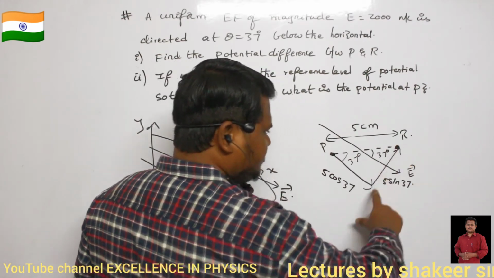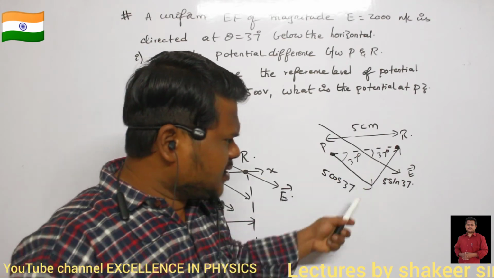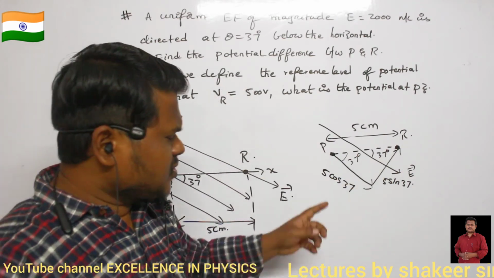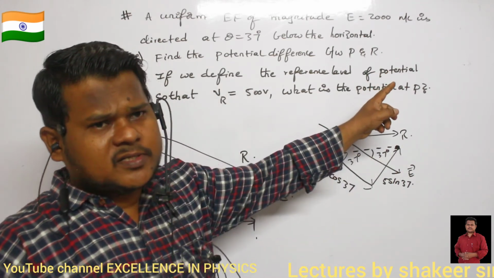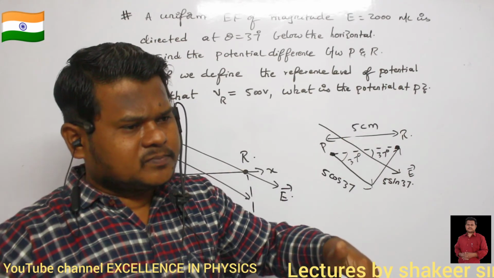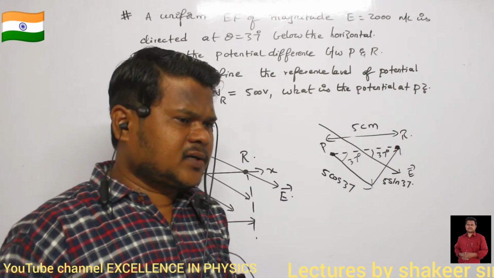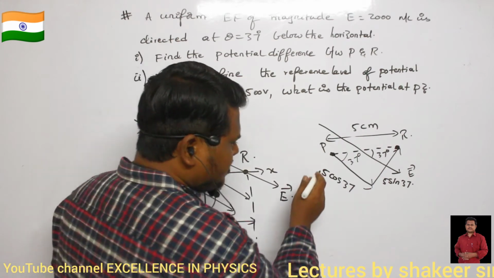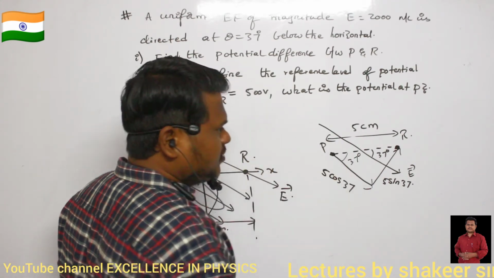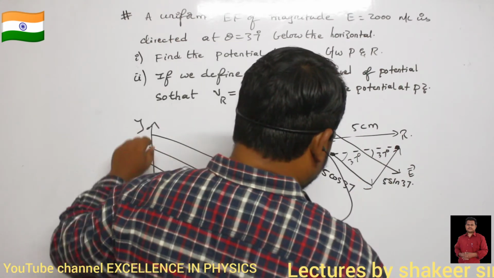5 cos 37 is in which direction? Perpendicular to the direction of electric field. If I move perpendicular to the direction of electric field, will work be done? Work is not done. Potential also will not change. So I am concerned only about this 5 cos 37. Therefore, how can I write a relation?